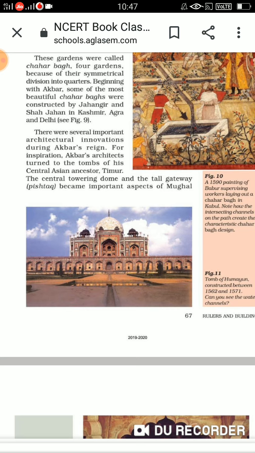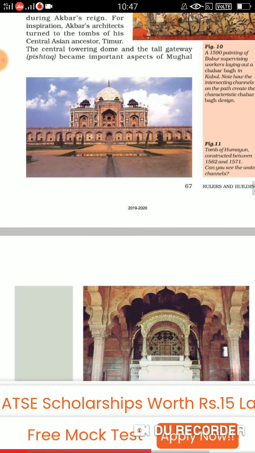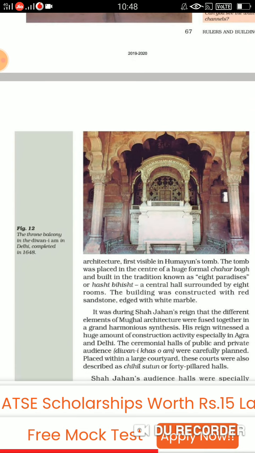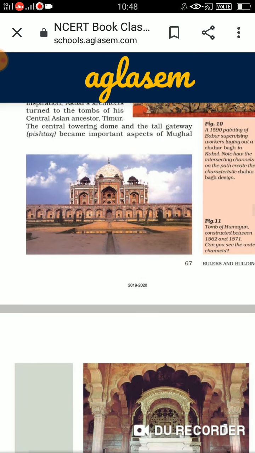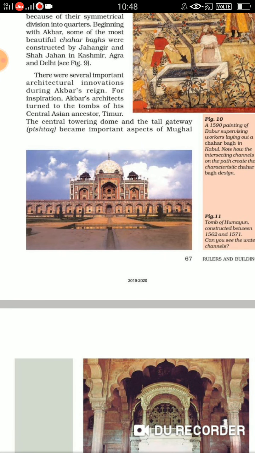Now children, there were several important architectural innovations during Akbar's reign. Obviously during Akbar's reign also there were a lot of architectural innovations. Now for inspiration, Akbar's architect turned to the tomb of his Central Asian ancestor Taimur. The central towering dome and the tall gateway, Pishtaq, became an important aspect of Mughal architecture. Now he was inspired by the tomb of Taimur. Fine, so from there he started this.